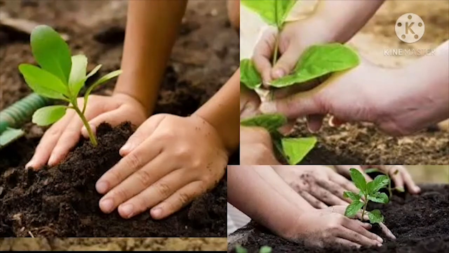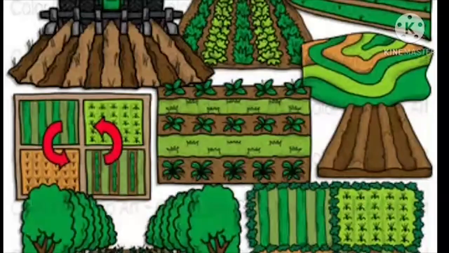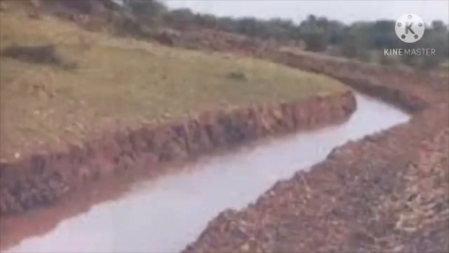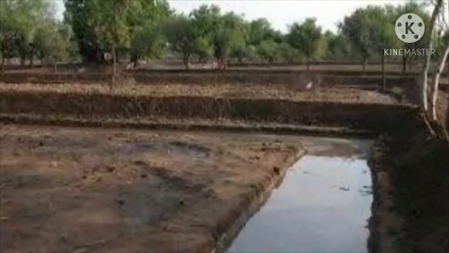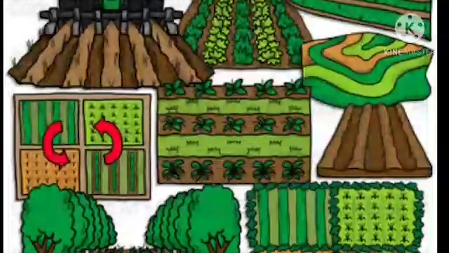Okay, now let's know about making bunds and embankments. You have seen that flowing water washes away the soil along the bank. So, at places where the river strikes against the bank, strong and firm embankments are constructed so as to control the flow of river water and thus avoid damage to the crops and the soil.